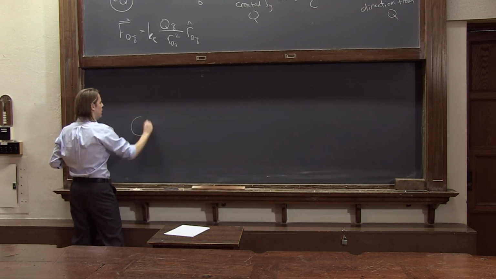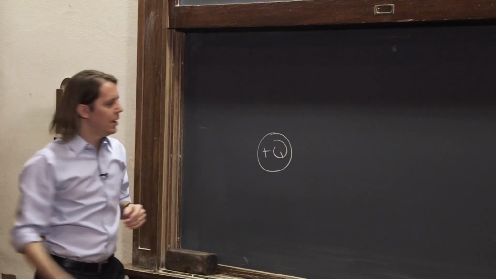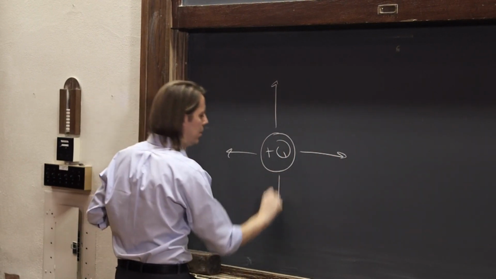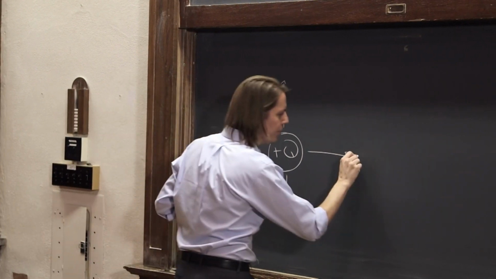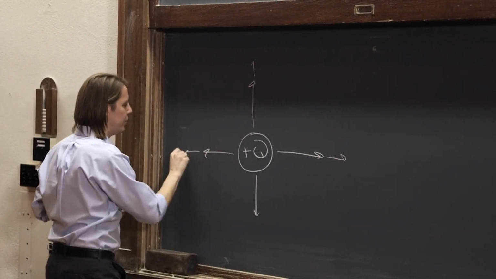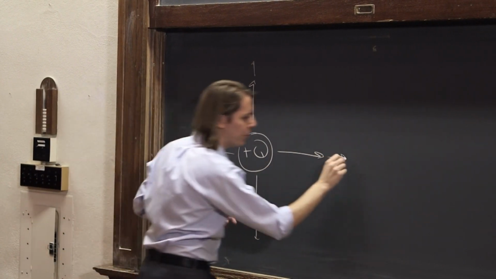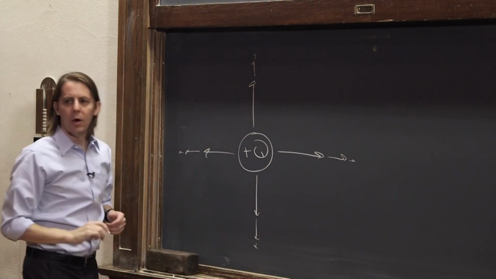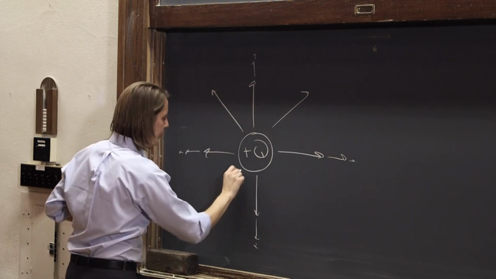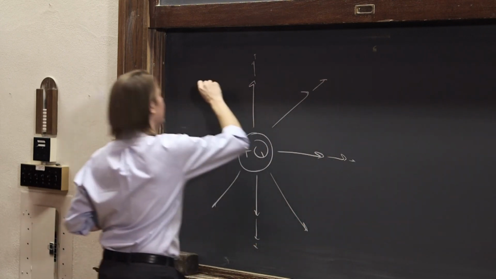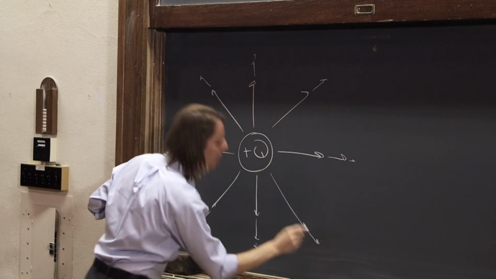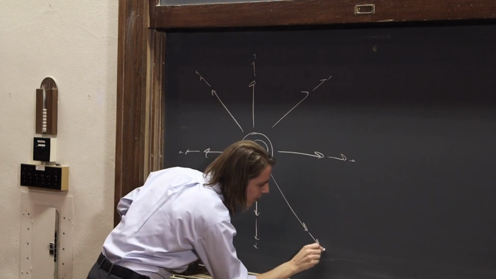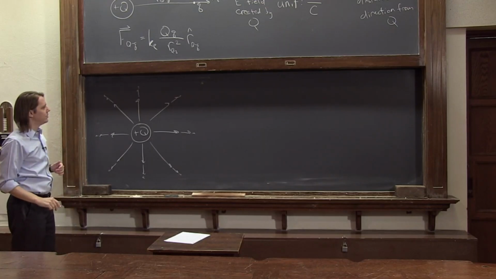So here we have big Q. And the E field vectors now, not the force vectors, the E field vectors are going to point away from big Q. And if you get farther away, they get shorter because it goes as 1 over r squared. A little bit shorter, a little bit shorter. Oh, and I forgot, I always like to draw this one too. So I'm going to draw all of them. And you can't stop me because I am here and you are there in both time and space. There. Beautiful E field around a point charge.